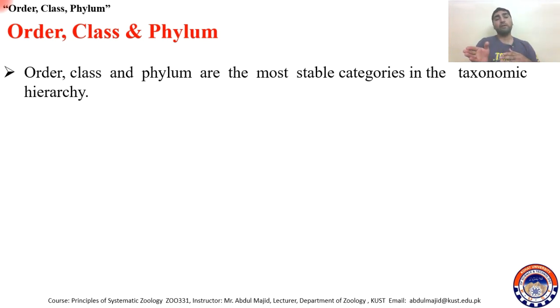Now, if you look at species, when they become geographically isolated, when they are introduced into different geographical zones, ecological zones, adaptations occur in them and changes accumulate in them, and those minor changes turn one species into another species. So a species may split into more species. They are not as stable, but the categories at high levels are the most stable categories.